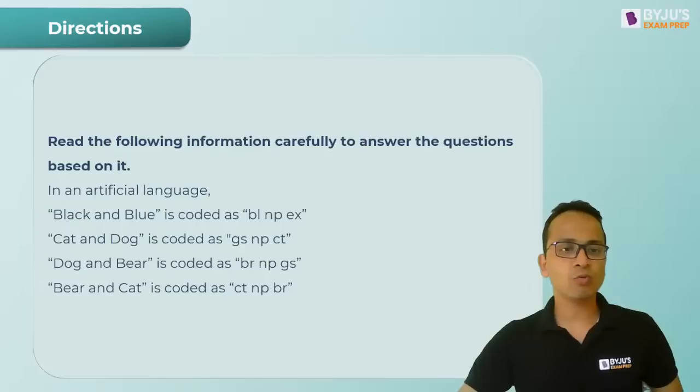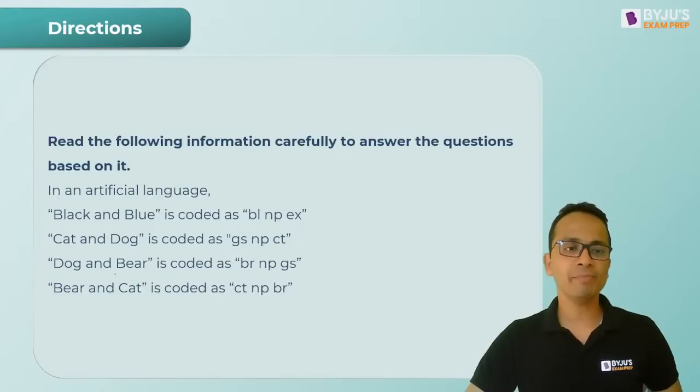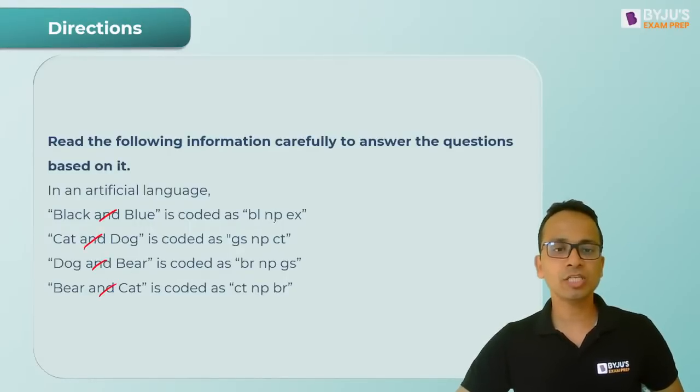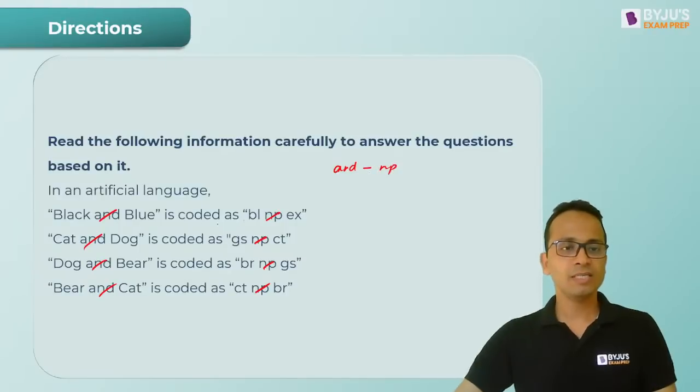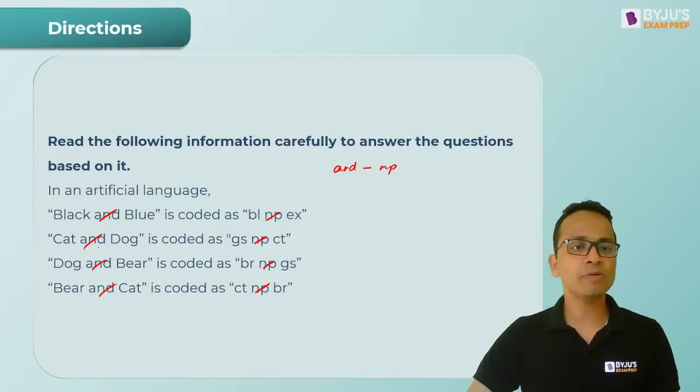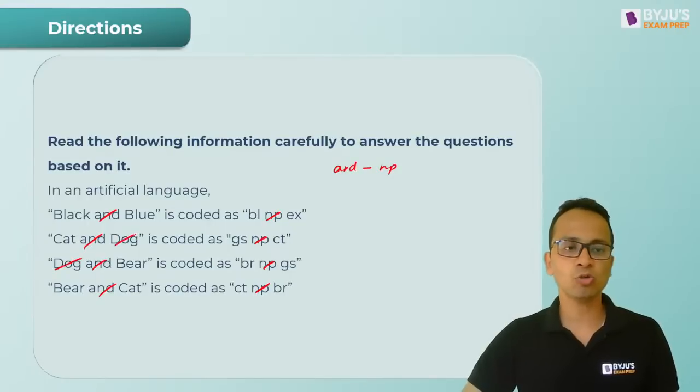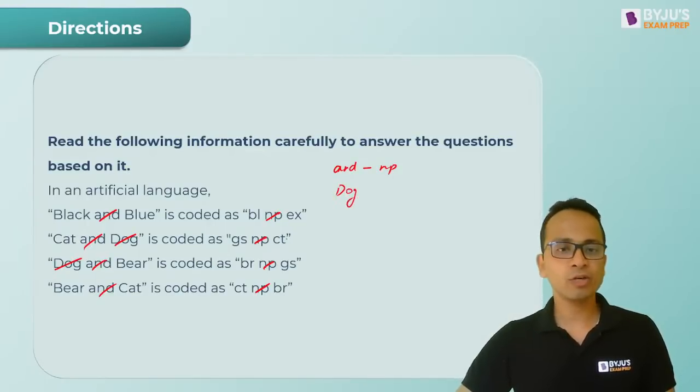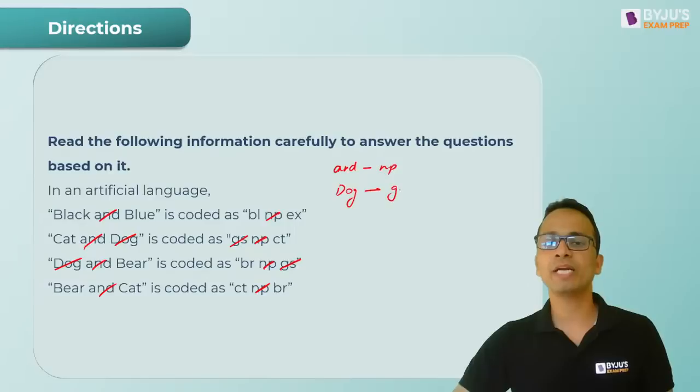Okay, so let's take it one by one. Black and blue, cat and dog, dog and bear and cat. So 'and' is clearly common in all of them. So strike out 'and'. Which code is common? NP. NP is common everywhere. So what will be the code of 'and'? NP. All right. Next, let's look at what is common. Dog is common in the second and third sentence. So strike out dog. So what will be the code of dog? It will be GS. Okay, so dog will be coded as GS.